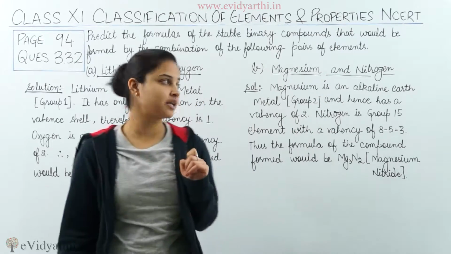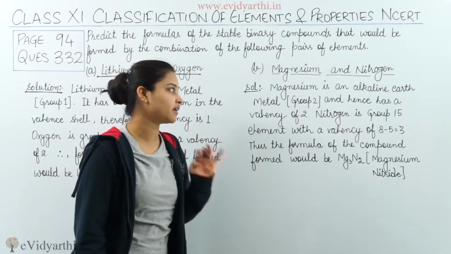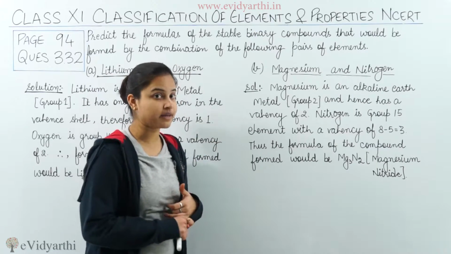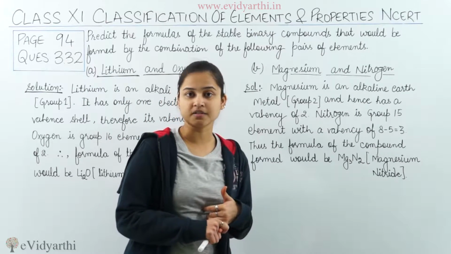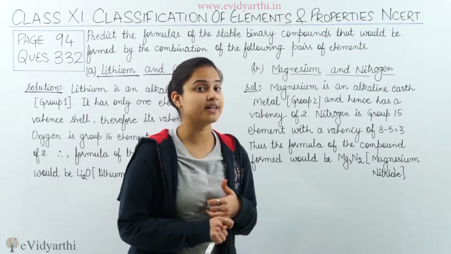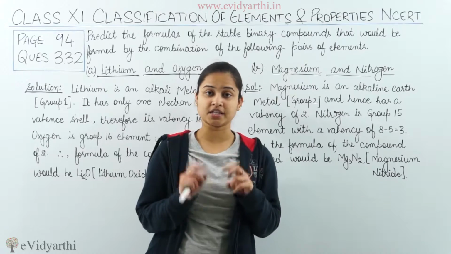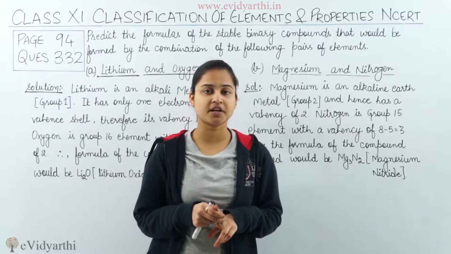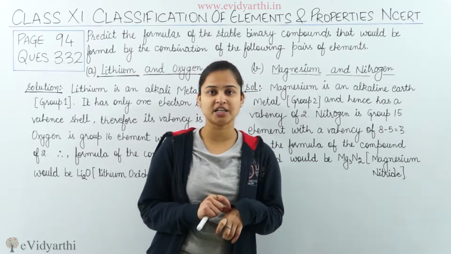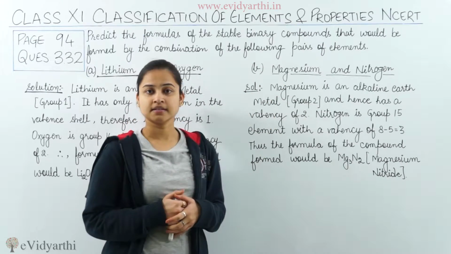Now, moving on to the second part of the question, which is magnesium and nitrogen. All of you know that magnesium belongs to the alkaline earth metals, which is group 2. Hence, the valence electrons present in magnesium are 2. Therefore, the electrons present in the valence shell are 2. Hence, the valency of magnesium is 2.